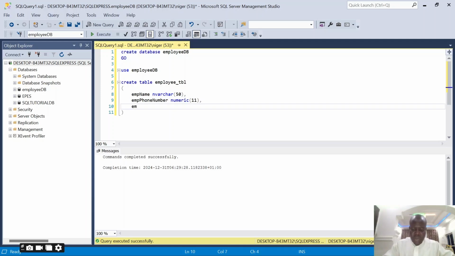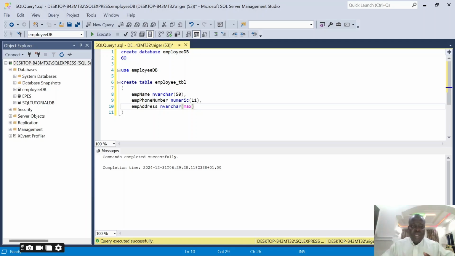And then another one I expect is employee address. So I want to put the address of an employee, so I'll say employee address. What kind of information is it going to be? Alphanumeric, letters and numbers. So I'll use NVARCHAR, because NVARCHAR can take numbers and letters. And here I want to use maximum because I can't predict how long the text is going to be.